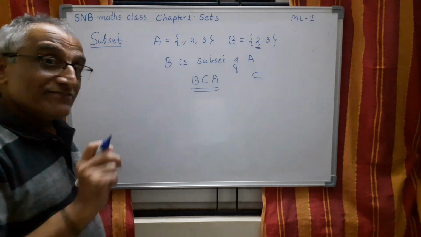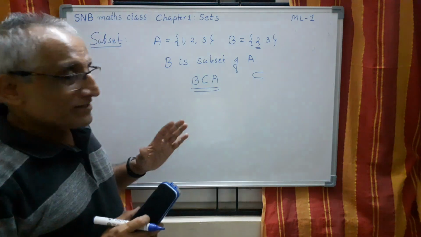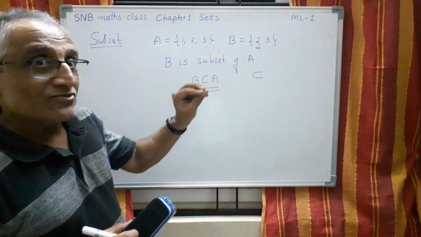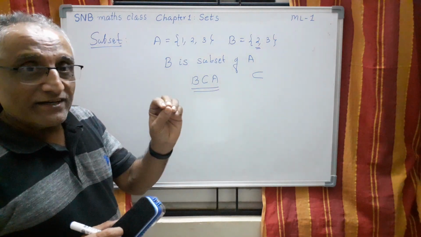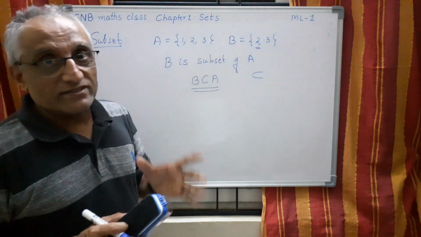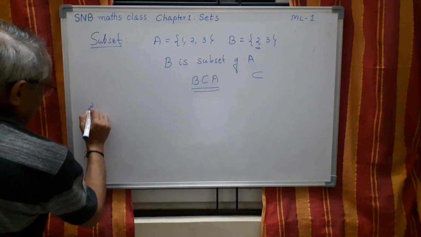So what is the definition then? See, here in mathematics, what is important is once you understand the concept, then you have to define it. And that definition should be very, very precise. It should not lead to confusion. So the definition is this.